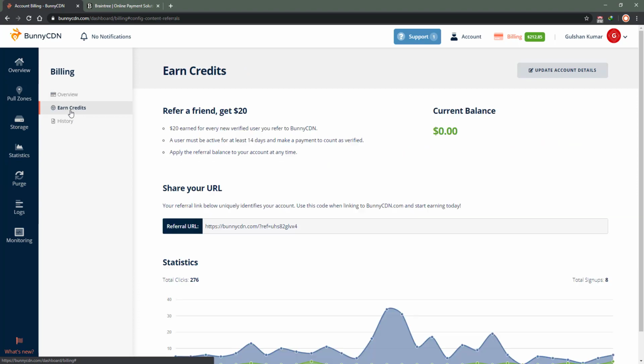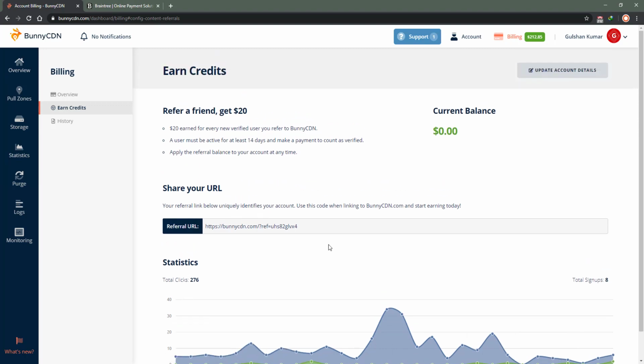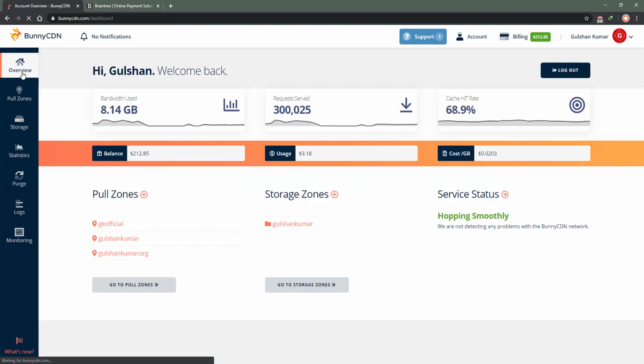And they also have a decent affiliate program, from which I have earned some money. Okay, and there is history as well, showing at which date I had how much balance. Okay, let's go back to the overview right now. So I have served 3000 requests so far, and the cache hit ratio is 68.9. Well, I keep purging, so it goes down, but I will try to make sure that I don't purge, so I can have an 80-90 cache hit.